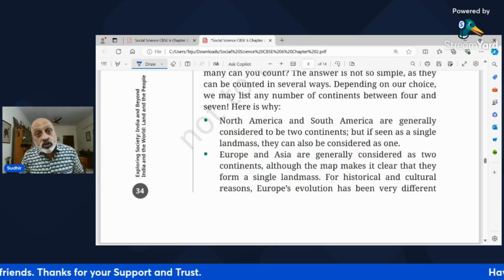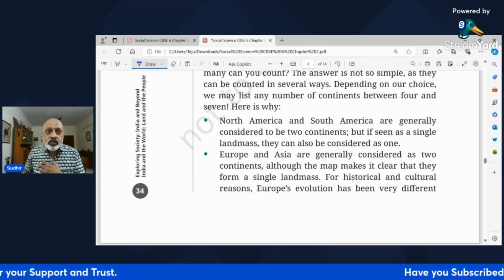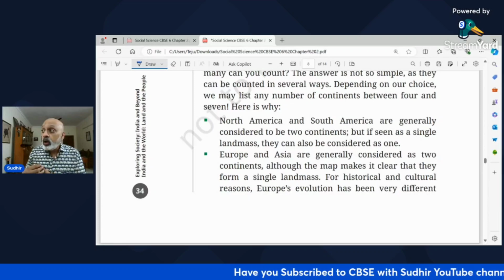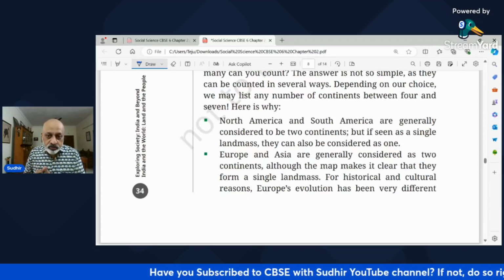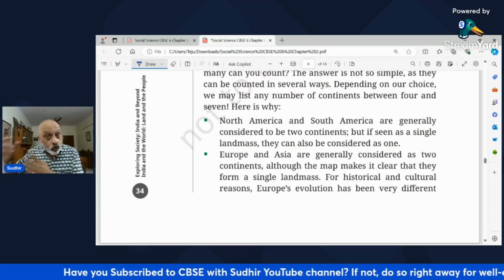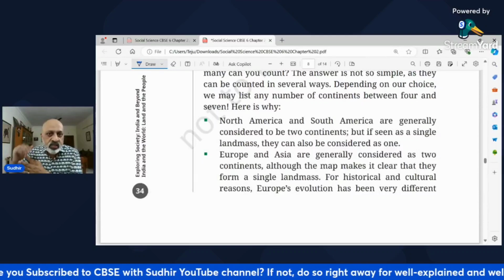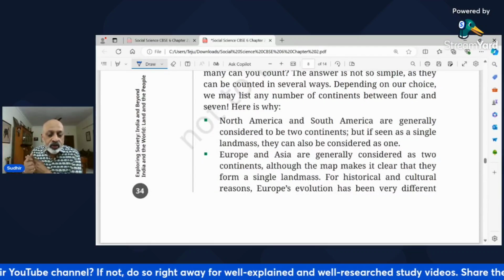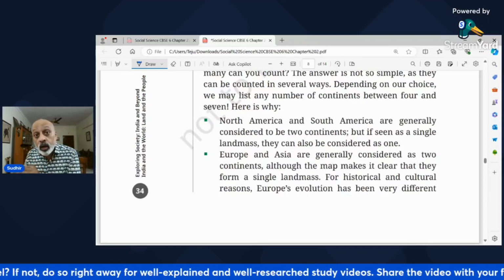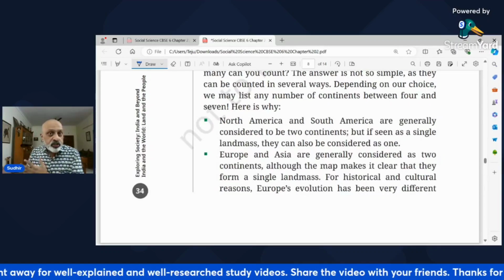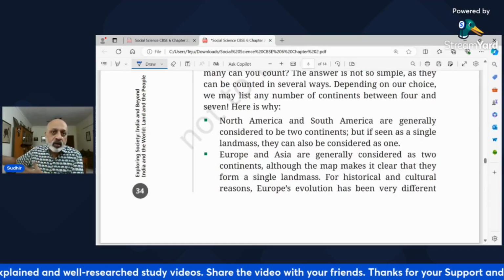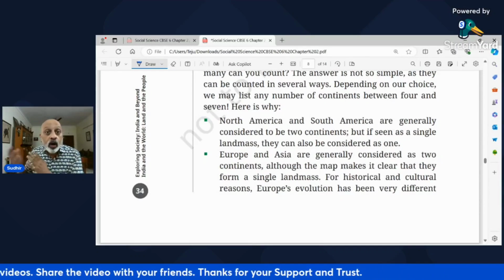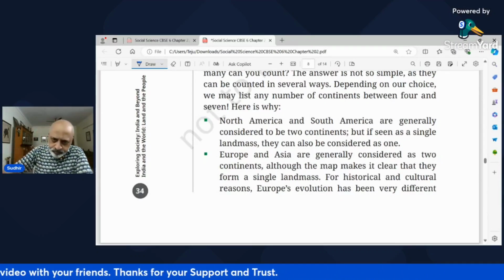South America has lots of countries. You have Brazil. I have gone to Brazil. You have Argentina. You have Chile. You have Peru, and you have many more such countries. Then you have Europe. You have Britain, France, Italy, Germany, Denmark. So many countries like Sweden. They're all in Europe. Asia, where of course there is India, Pakistan, Bangladesh, Sri Lanka, Japan, everything. We are all part of Asia, right?